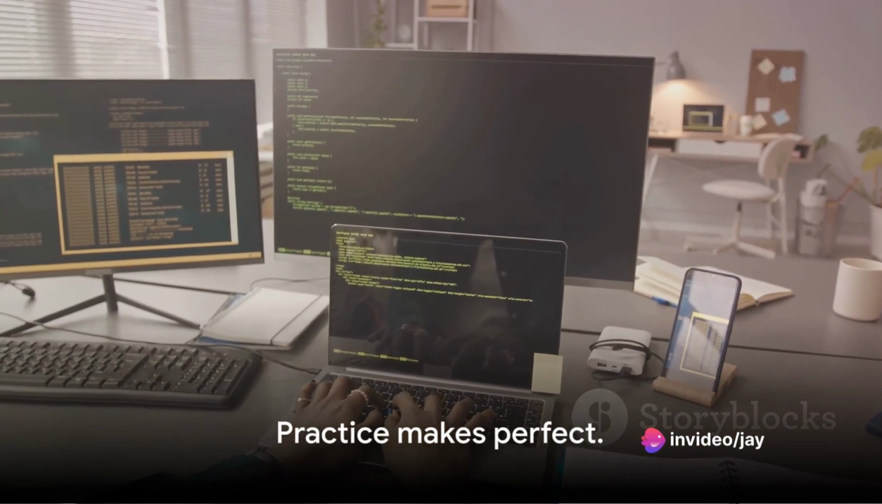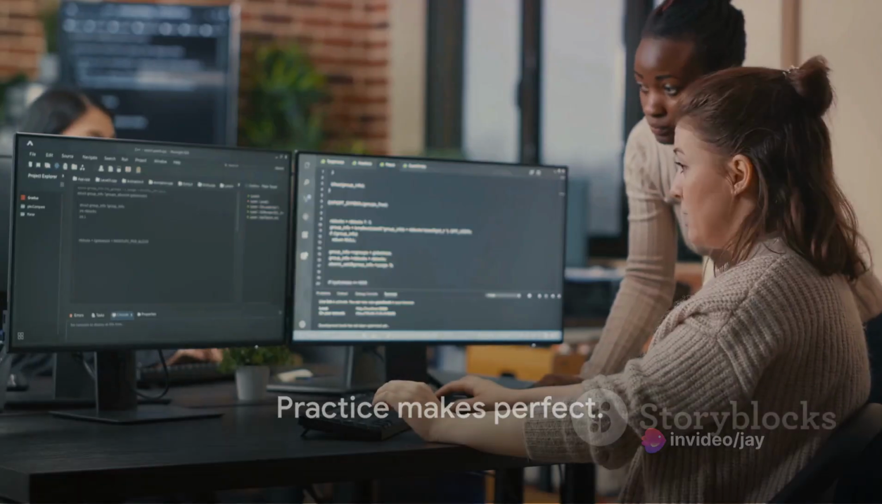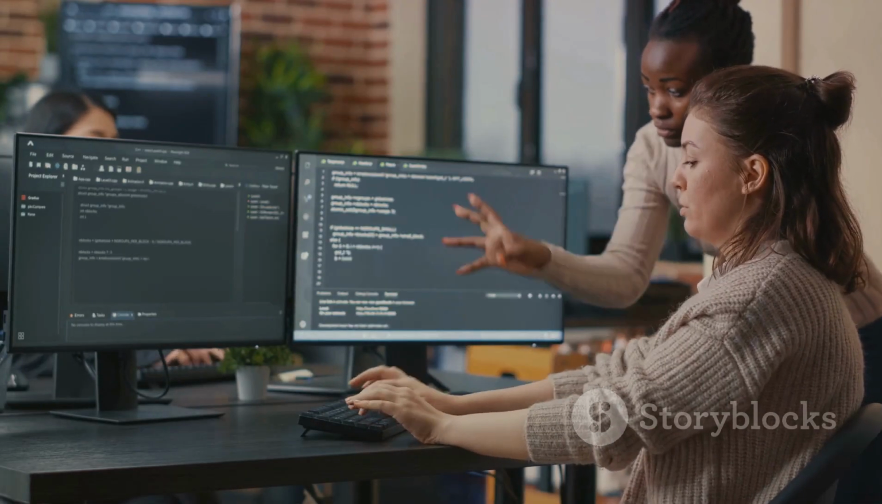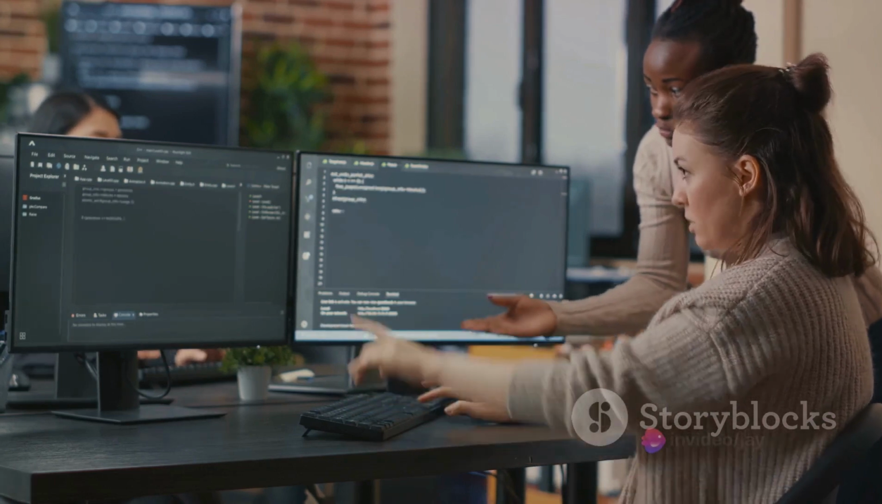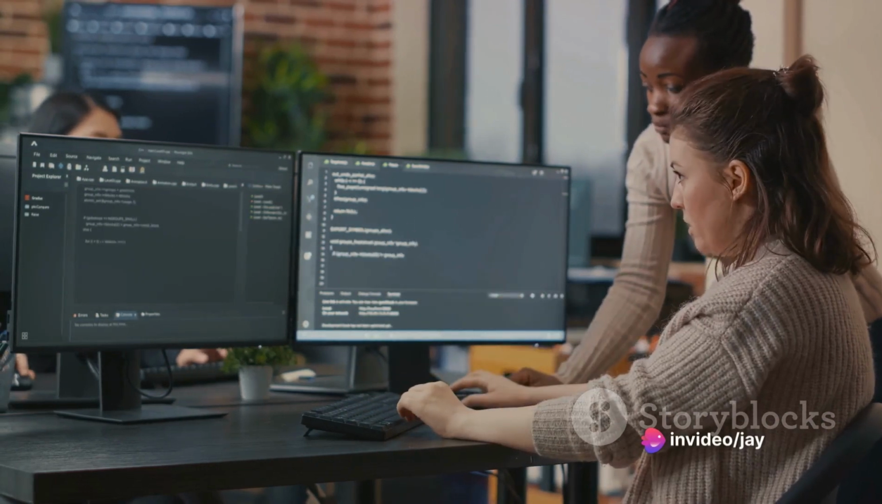But remember, understanding these concepts is not enough. You need to roll up your sleeves and practice writing code. The more you practice, the more proficient you'll become. By the end of week 1, you should be comfortable with these basic concepts.